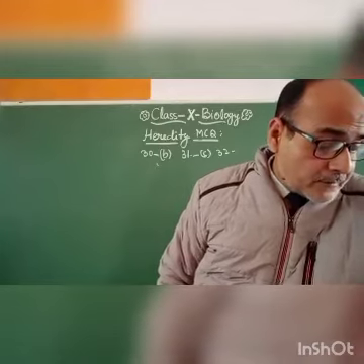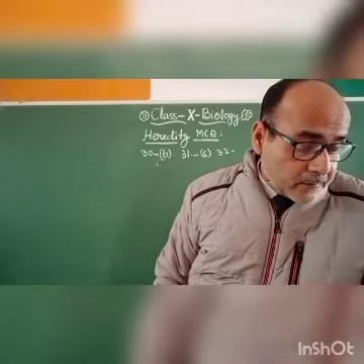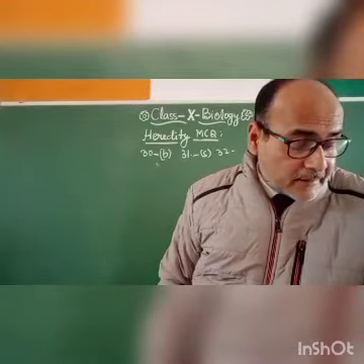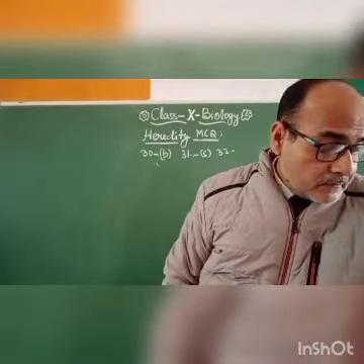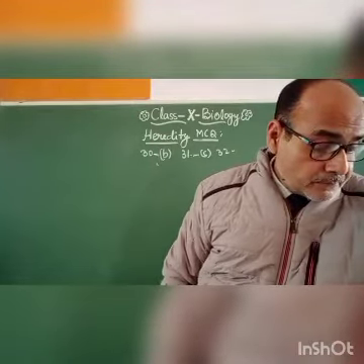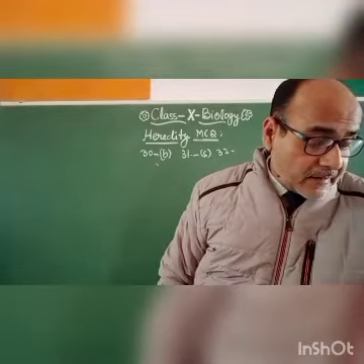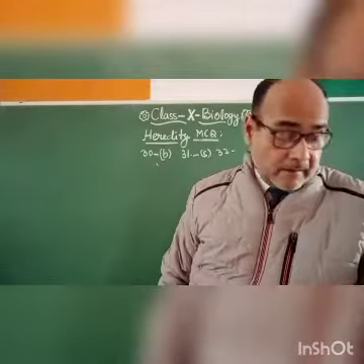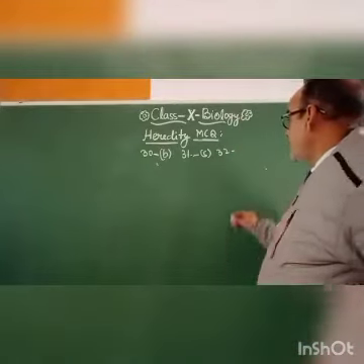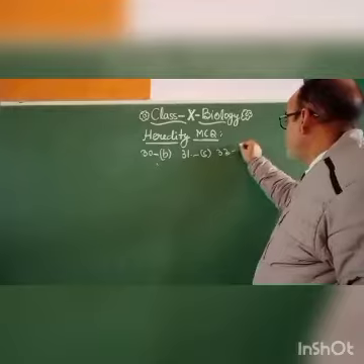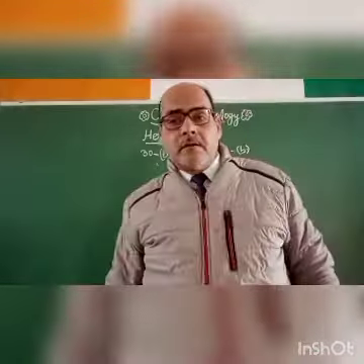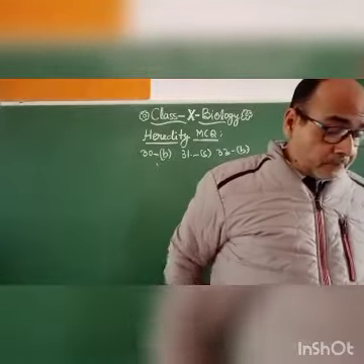And 33. If the fossil of an organism is found in a deeper layer of the earth, then we can predict that the extinction of the organism occurred thousands of years ago. So 33 will be B. 33B. This is also taken from evolution, not heredity.